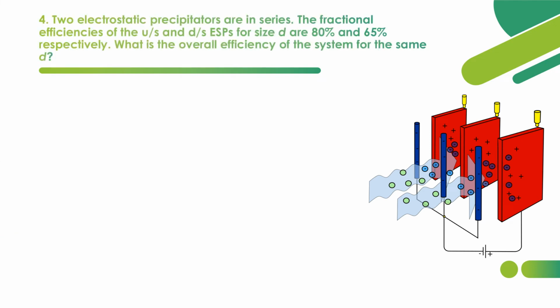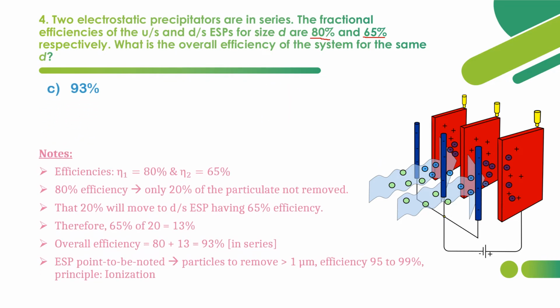Two electrostatic precipitators are in series. The fractional efficiencies of the upstream and downstream electrostatic precipitators for size D are 80% and 65% respectively. What is the overall efficiency? They have given that two electrostatic precipitators are connected in series. The first one has an efficiency of 80% and the next one has an efficiency of 65%. Together, what is the overall efficiency they have asked? So how to find that? Let's see. Option C, 93%.